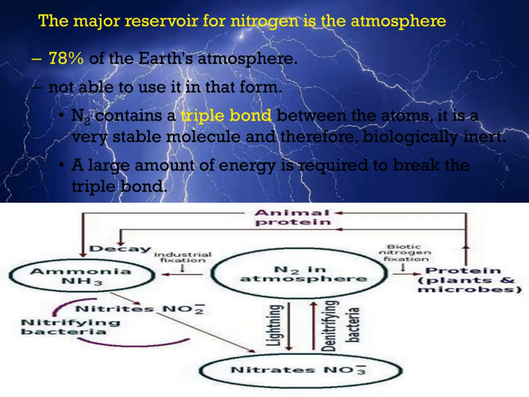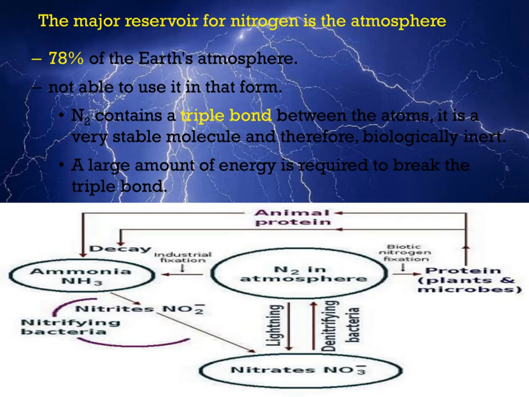This ammonia gets converted into nitrite, and from nitrite to nitrate, through the nitrifying bacteria. These nitrates get utilized by living organisms through absorption into the plants. So here this nitrogen forms the protein in the plants.